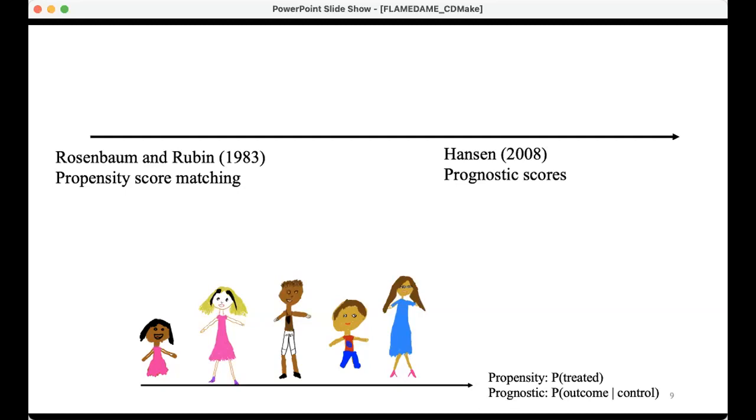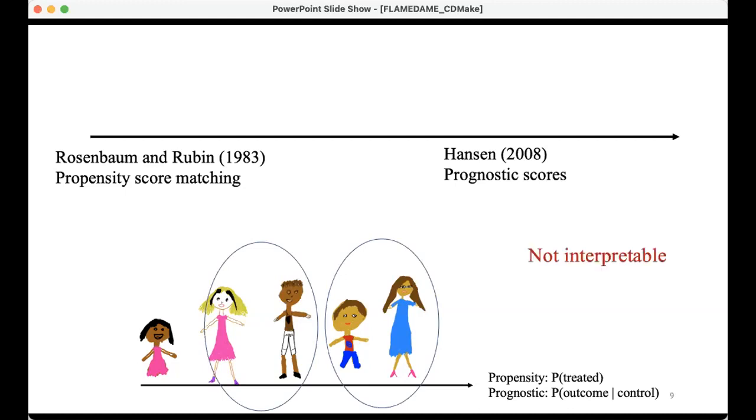Then what they do is they just match people who are close together in this new one-dimensional space. The problem with doing that is that it's not interpretable because you're matching people together who come from totally different parts of the covariate space and look nothing like each other, but they just happen to have the same probability of being treated, and so they get matched to each other. So we didn't like that.